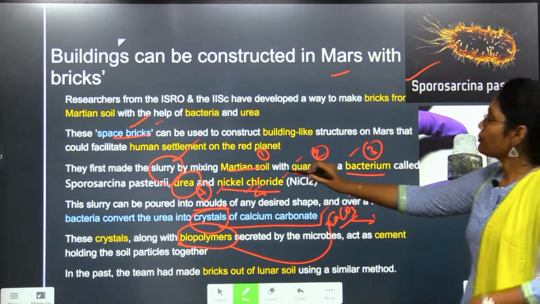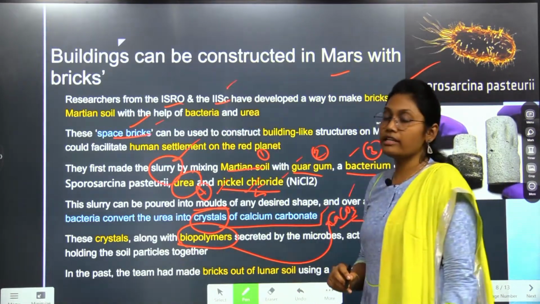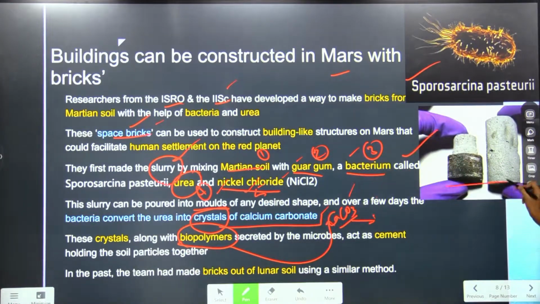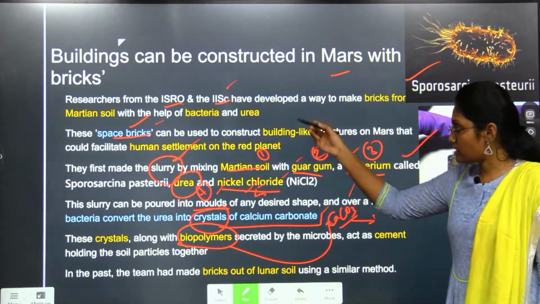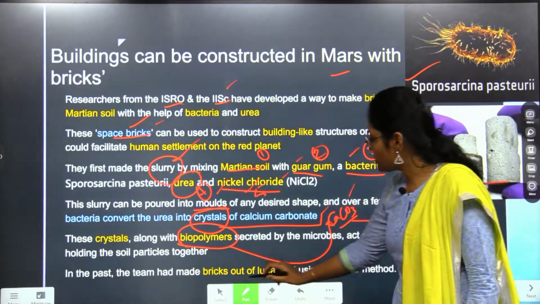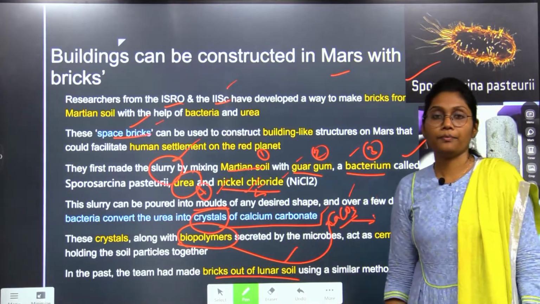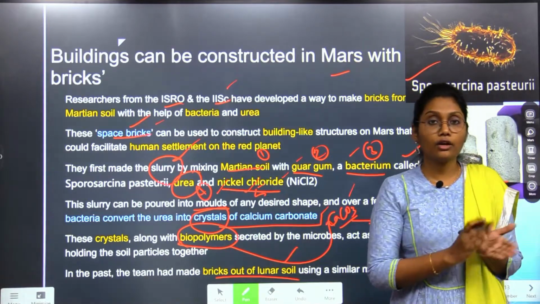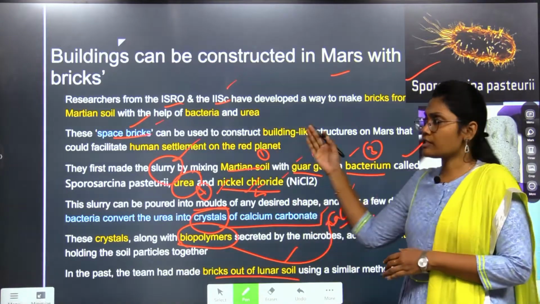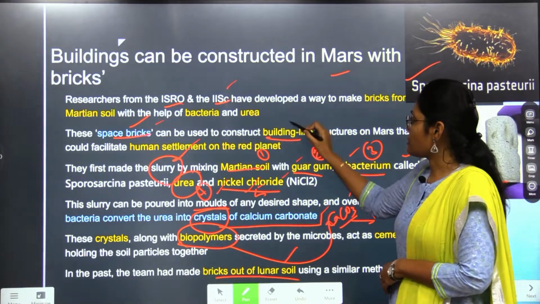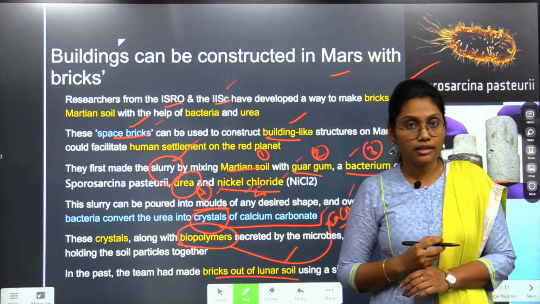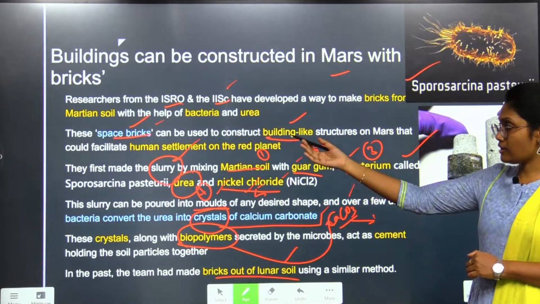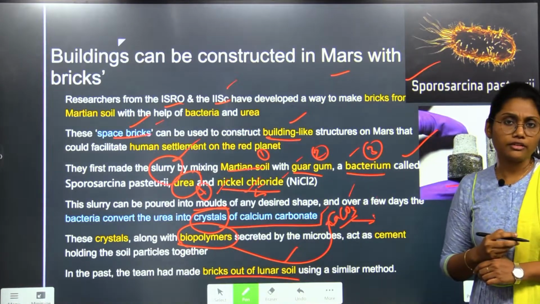Scientists from ISRO and the IISc, the Indian Institute of Science, worked together on it and successfully produced the space bricks. Earlier, the same team of scientists also produced bricks out of lunar soil. So we have space bricks formed from lunar soil as well as Martian soil. Now it is promising us the construction of building-like structures on the red planet, that is, Mars. Further research has to be done on it, but till now we have managed to form such strong space bricks.